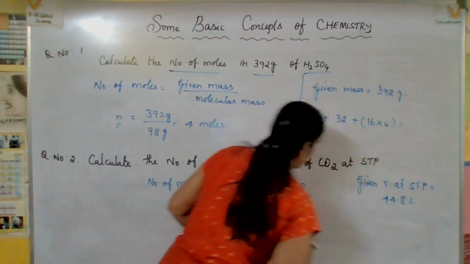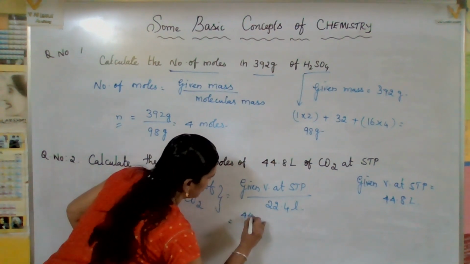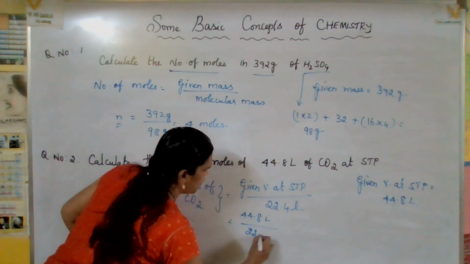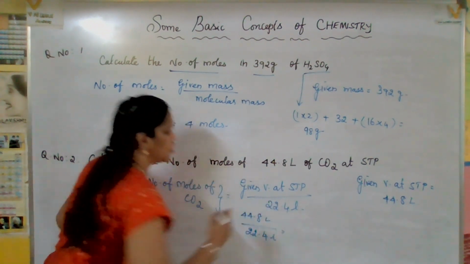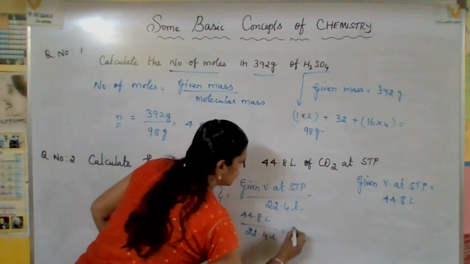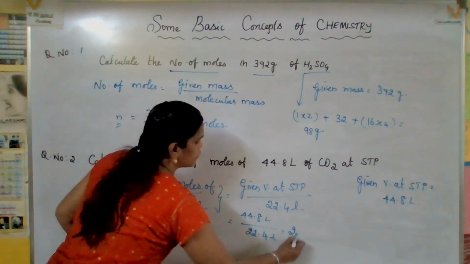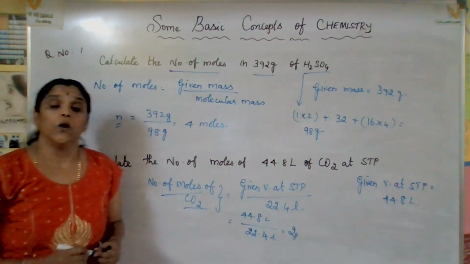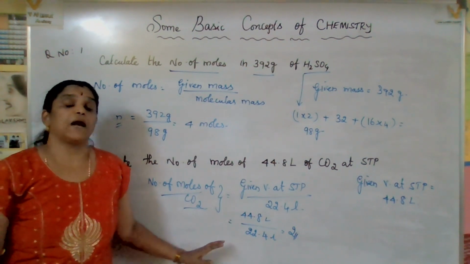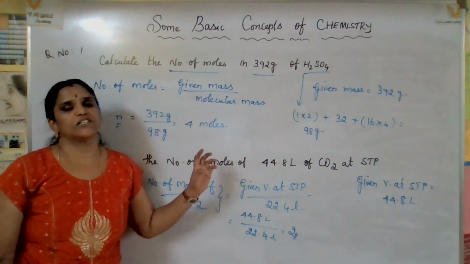44.8 liter, right? So here can we provide this one? 44.8 liter divided by 22.4 liter. So how many moles of carbon dioxide? Here 2 moles. So n equals 2 moles of carbon dioxide. Hope you got a clear idea about such kinds of sums. Okay, come on, let us go and learn some more related mole concept sums.